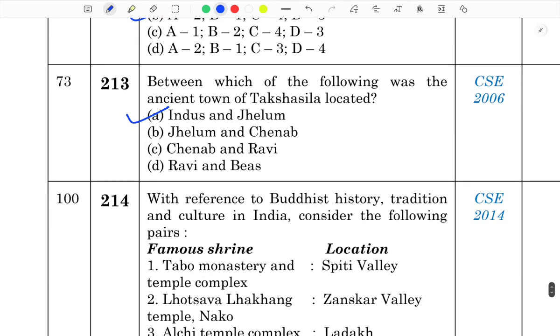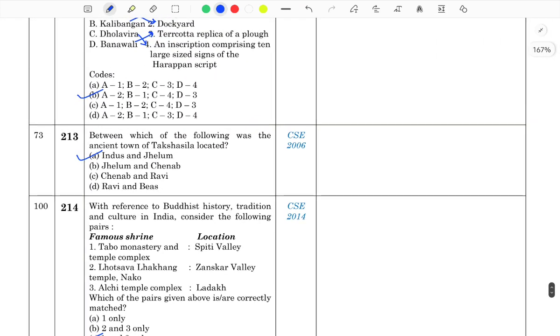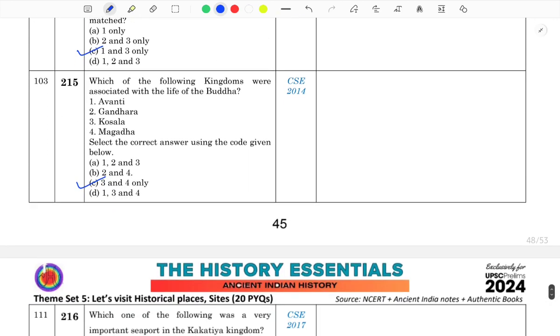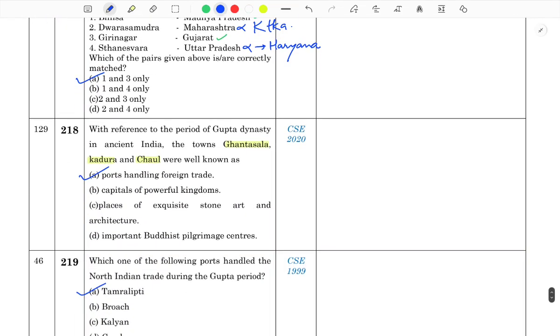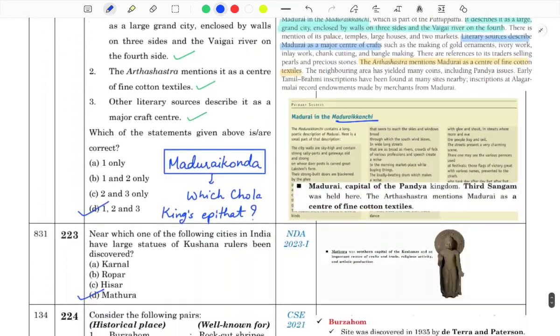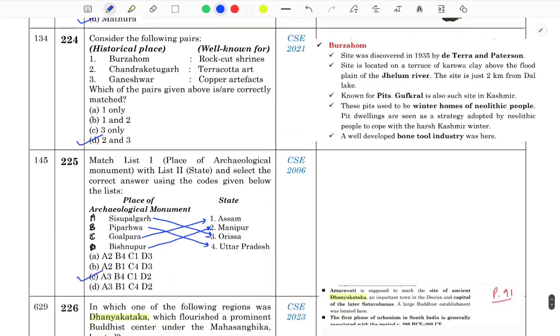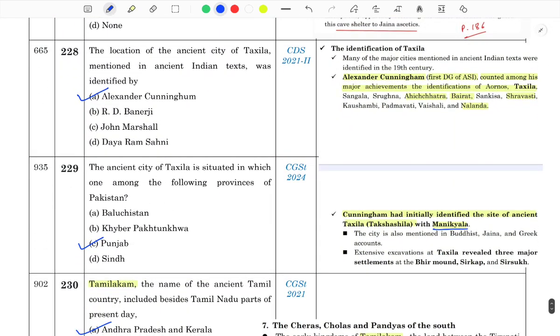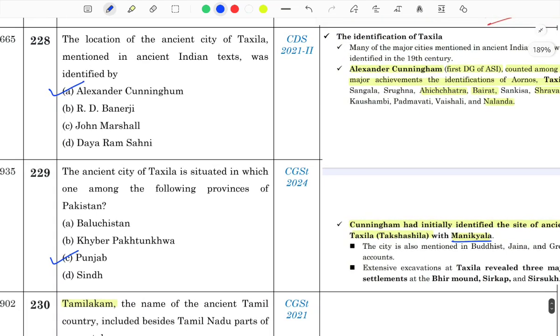Now, between which of the following was the ancient town of Takshila located? Indus and Jhelum. And let me show you two other questions. Sorry, I was not able to attach those two along with this question, but we have questions on Takshashila. Yes, here we have these two questions on Takshashila only.